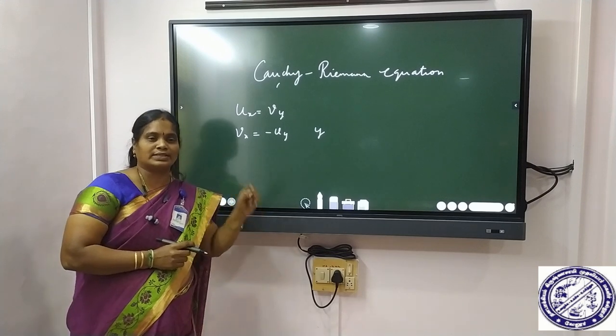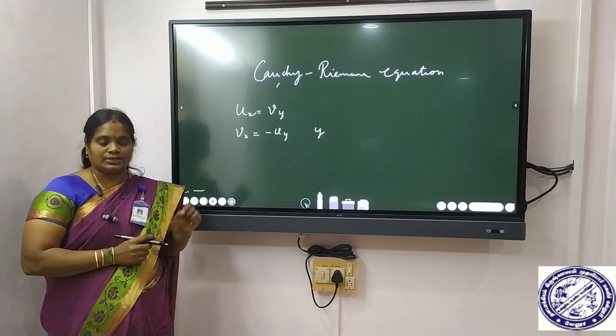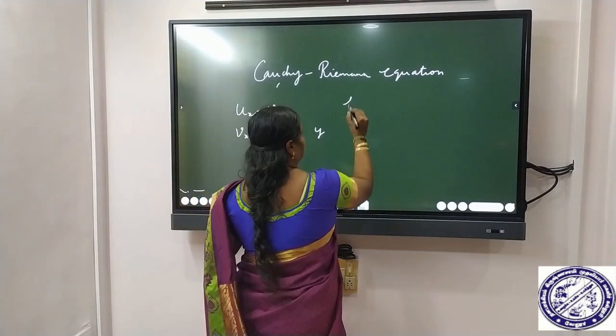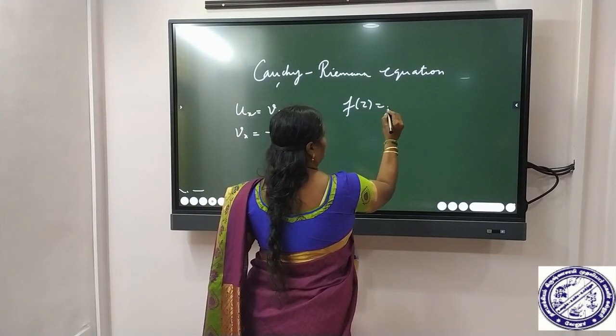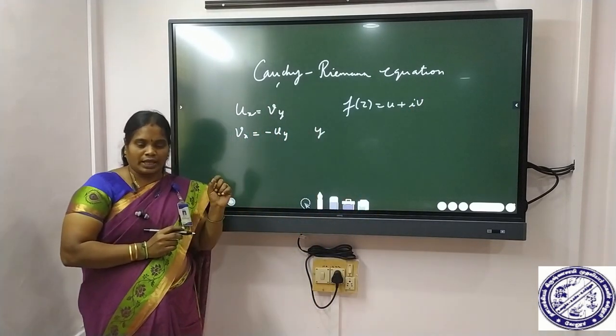Next we have to see what is the sufficient condition for an analytic function. Let the function f of z is equal to u plus iv.